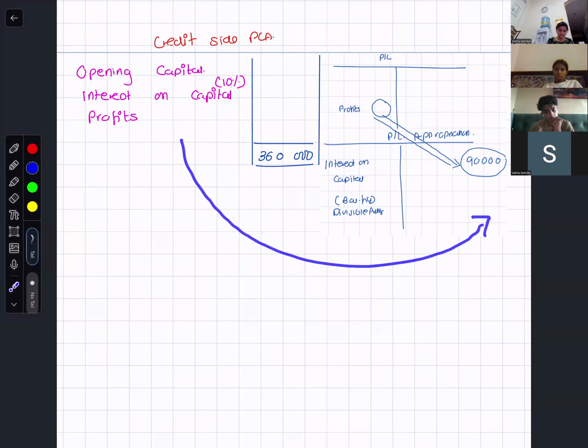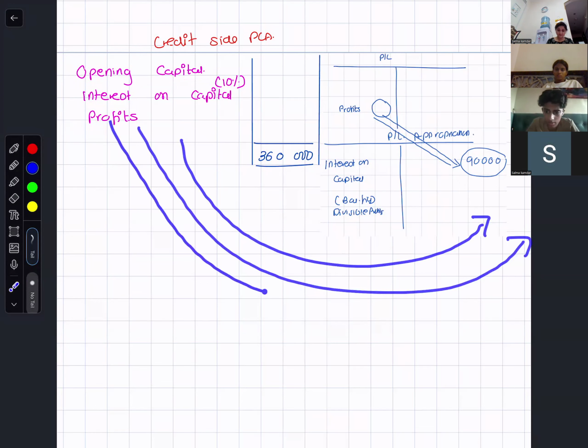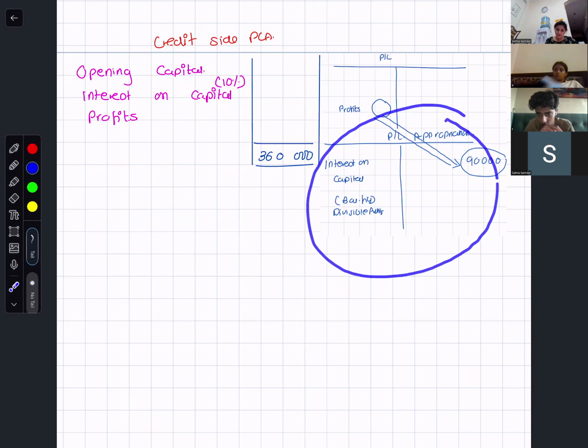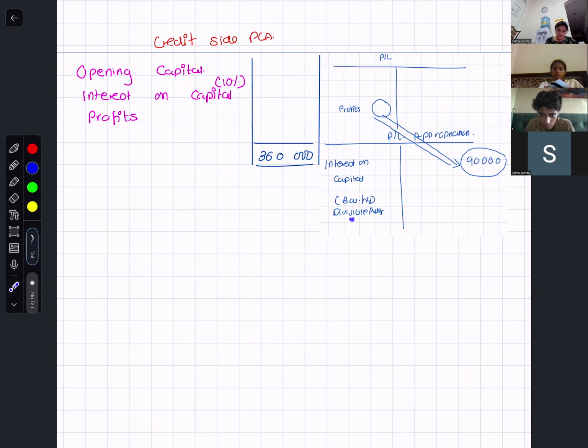See over here, relate. Can we divide 90,000 into 10 upon 100? Tell me one thing: if you're making the appropriation account and you do the total of the appropriation account, that means your divisible profit and interest on capital are totaling up to 90,000.